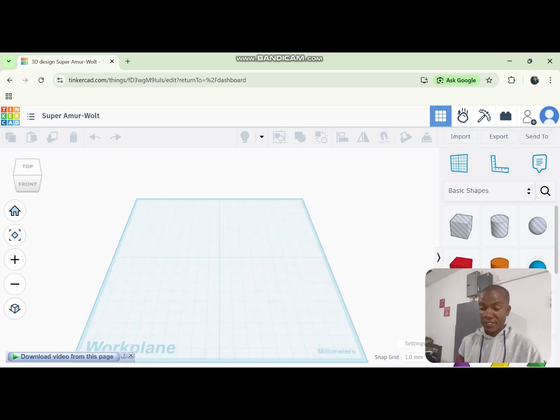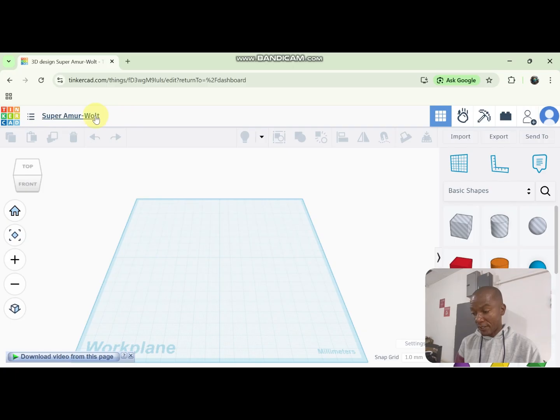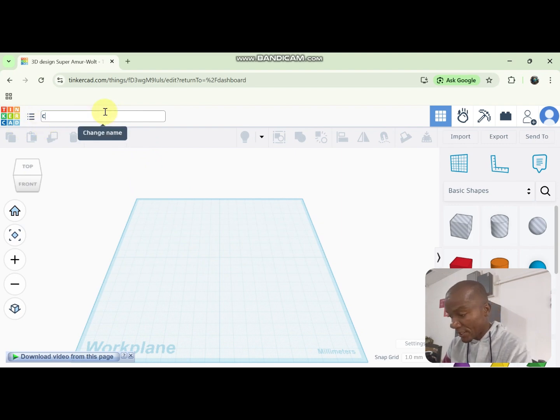Then here we have the shapes. By default, it will generate a name for you. If you don't want the name, then you type your own name here. Maybe you are designing a cap. By default, it will generate this name for you. So you can just type in your cap.